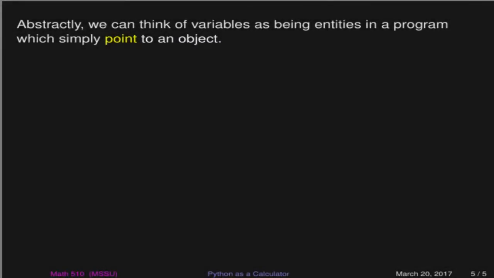Now, when it comes to actual variables, and variables are going to show up in our programs, we can think of variables abstractly as just being pointers to a particular object. And we can change the direction of those pointers with reassignment any way that we want to.